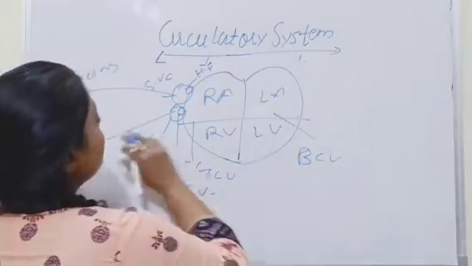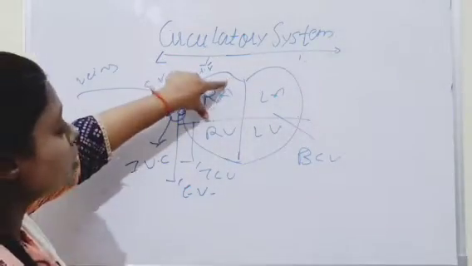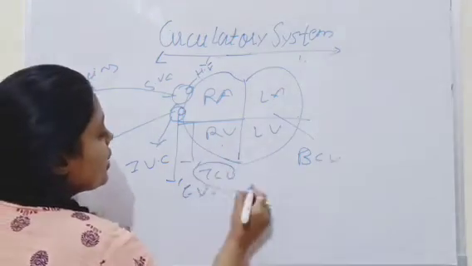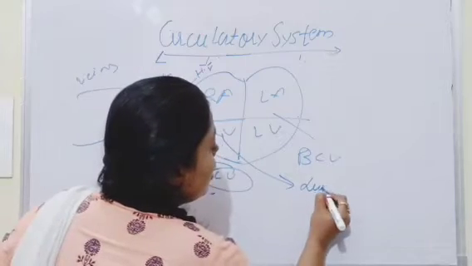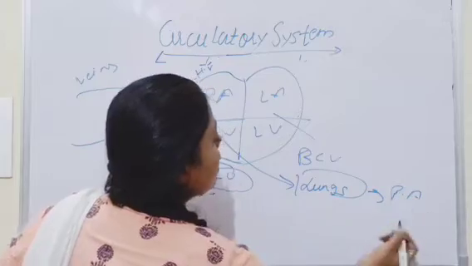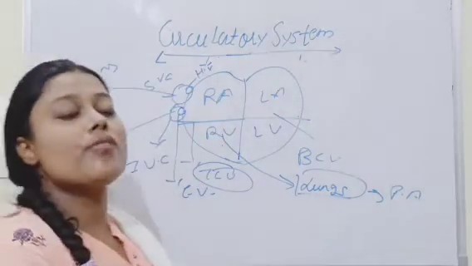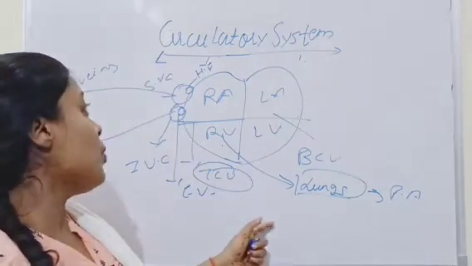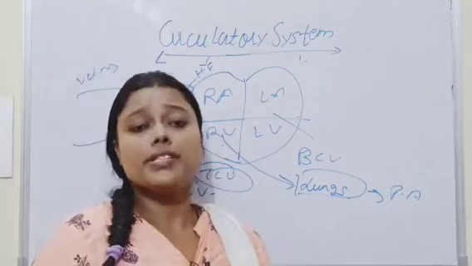Now blood reaches from the superior and inferior vena cava into the right auricle, and from the right auricle to the right ventricle through the tricuspid valve, and from the right ventricle blood reaches the lungs through the pulmonary artery. Here in the lungs, the purification of blood takes place. The blood is impure because veins carry impure blood, so carbon dioxide is present in the blood.